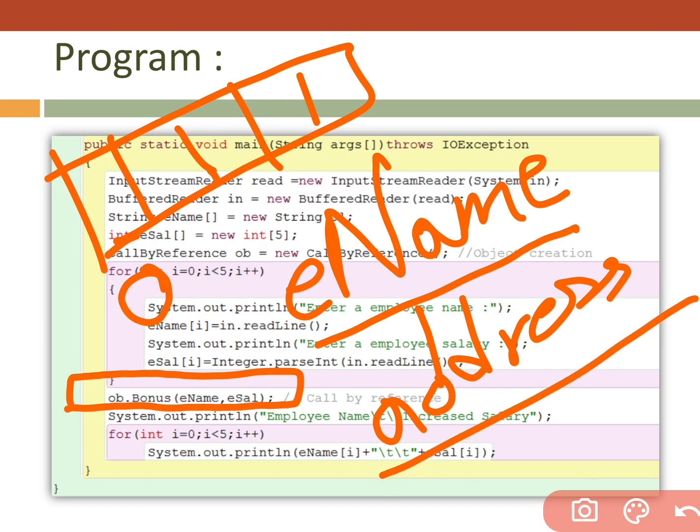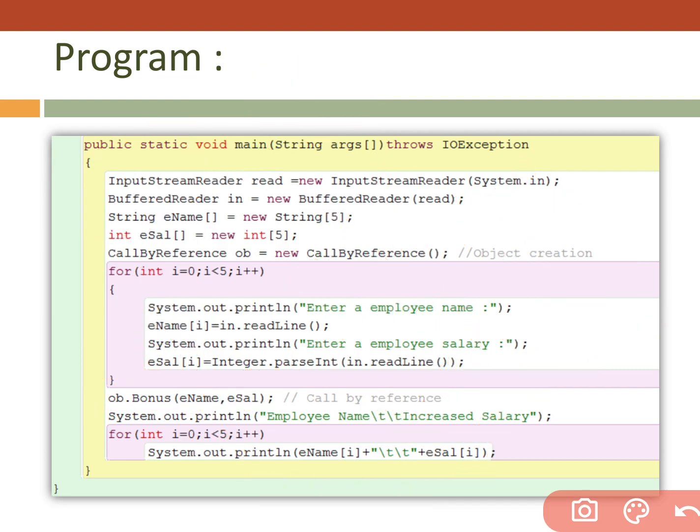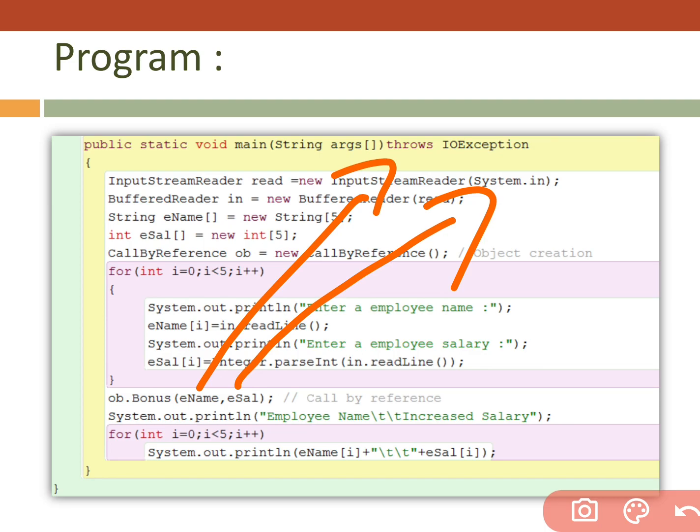From here we are sending the address of the first location, and here the address of another array's first location. The bonus function is going to receive these.